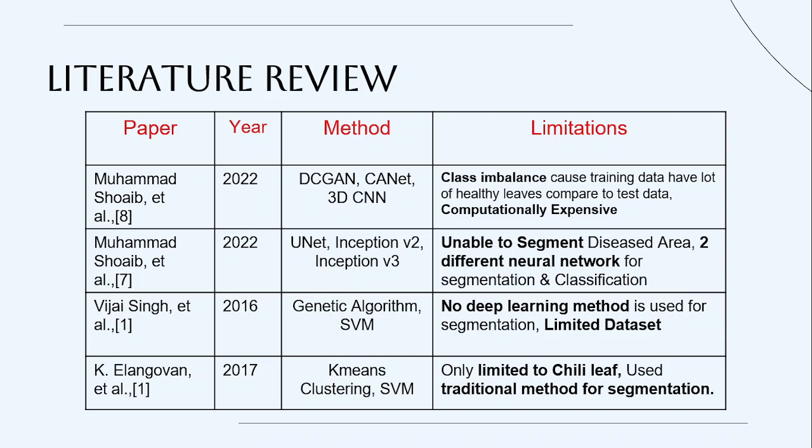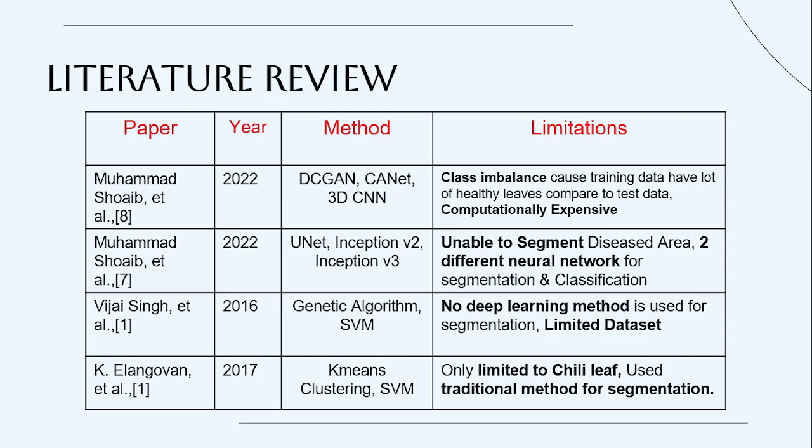The first problem is class imbalance. In the training data there was lots of class imbalance because most of the images had only the good category of crop. There were not many of the bad category of crop. This is one thing, and it is also computationally very expensive.